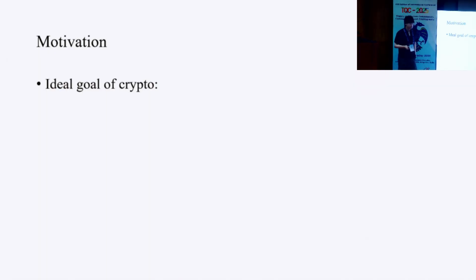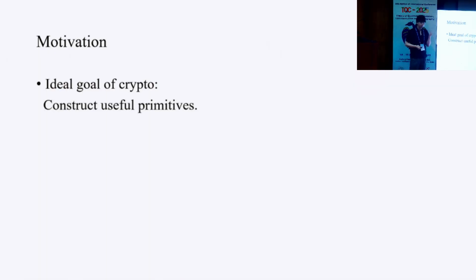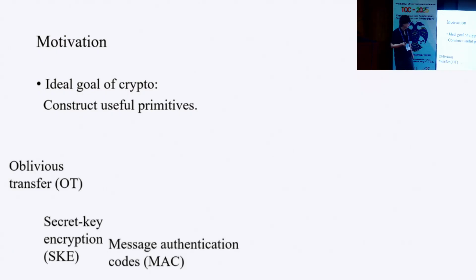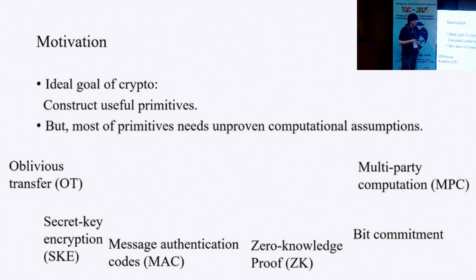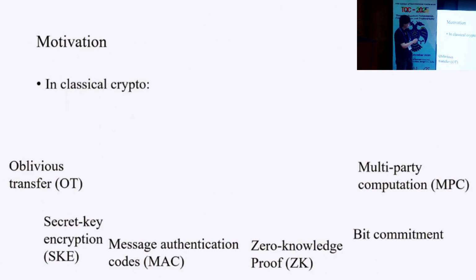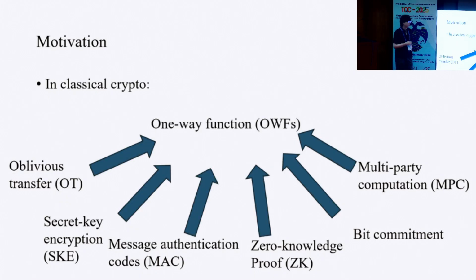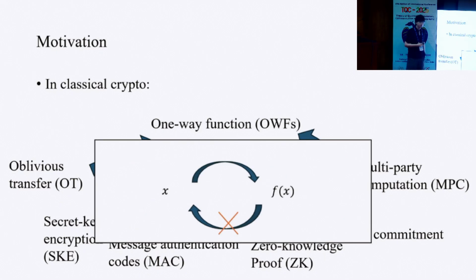The ideal goal of cryptography is constructing useful cryptographic primitives. For example, oblivious transfer, secret key encryption, message authentication code, zero knowledge proof, bit commitment, multi-party computation. But most of these primitives need unproven computational assumptions to achieve their securities. In the classical world, all of these primitives need one-way functions. Here, a one-way function is an efficiently computable function, but it is hard to invert efficiently.